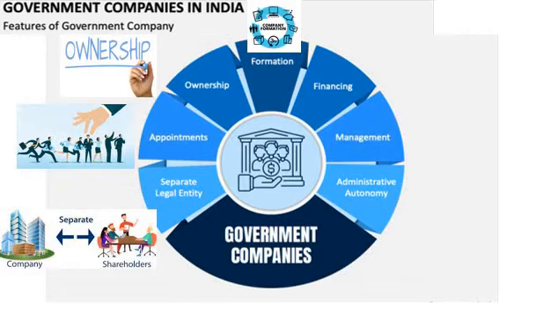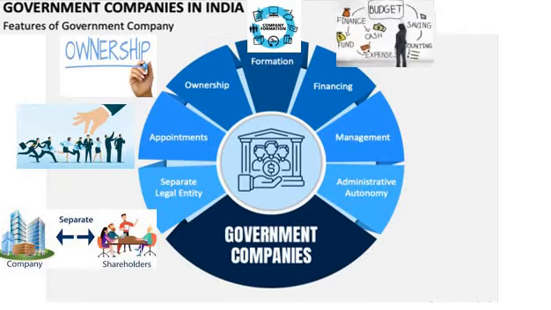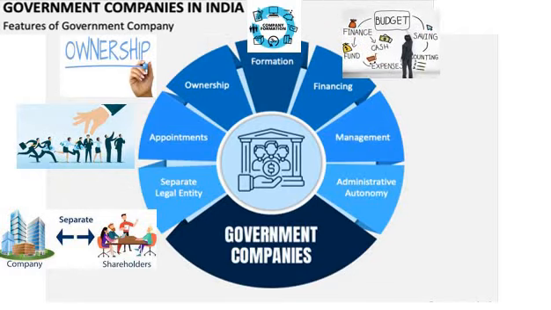And next, the next feature is financing, or in other words we can also call it capital. In a government company, a minimum of 51% of capital or finance will be contributed by the government only. If the minimum they have to contribute is 51%, the maximum the government can contribute is up to 100%.